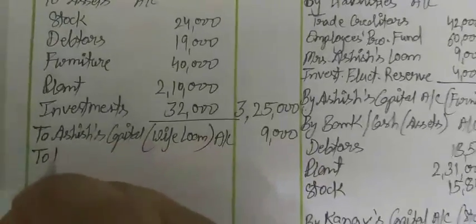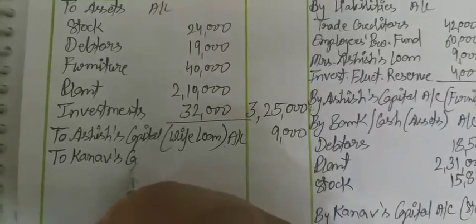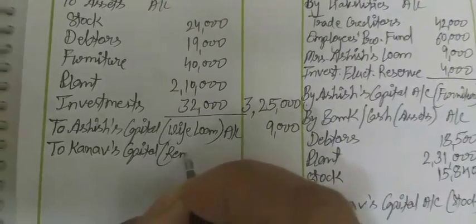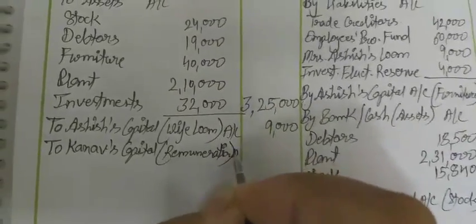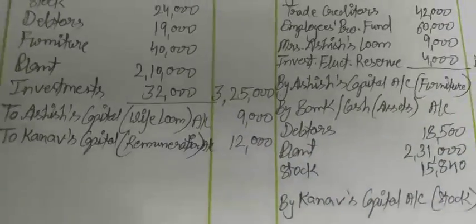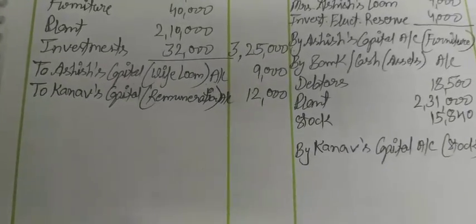So to Kanav's capital, it is remuneration account, that is 12,000. Whatever expenses are done by Kanav or any partner will not be shown anywhere.